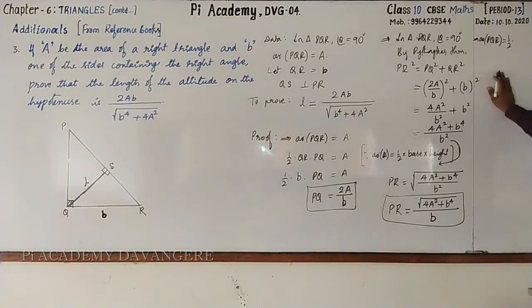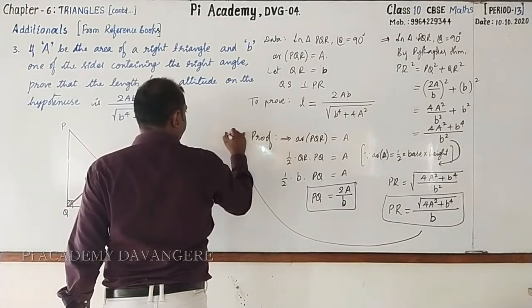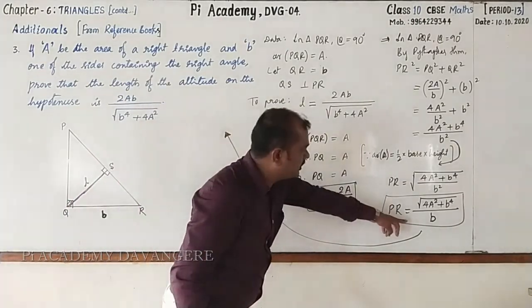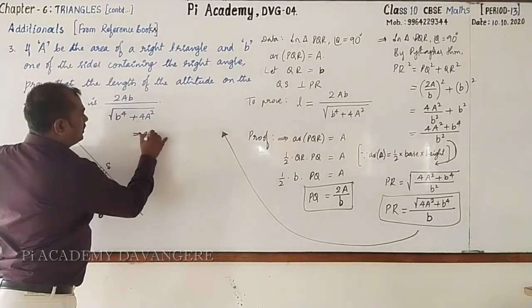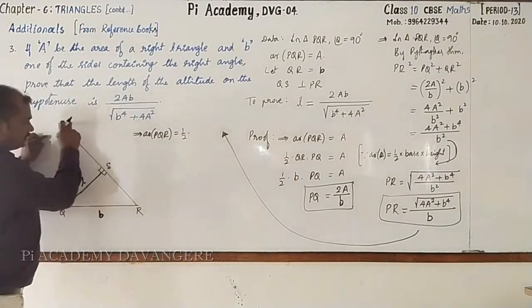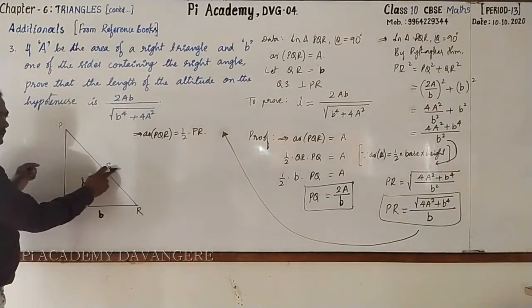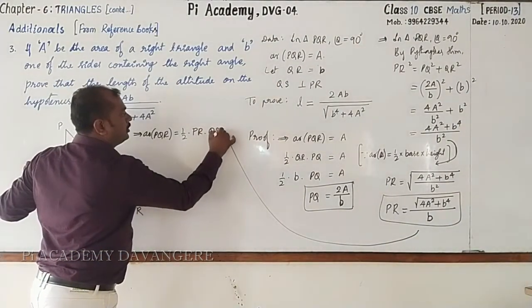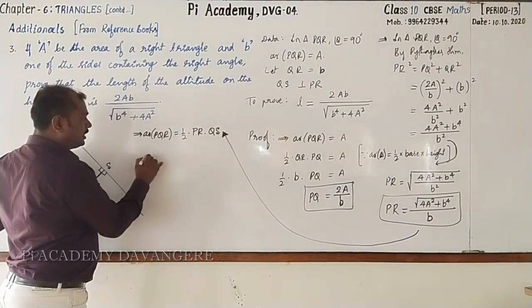Dear students, here I have less space, hence I am continuing here. Please observe. After this, I am writing here. Area of triangle PQR, it is half into base. This time I am taking PR into height. It is QS.